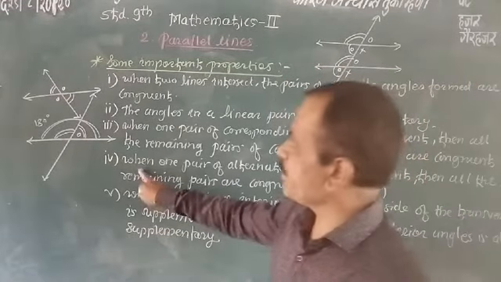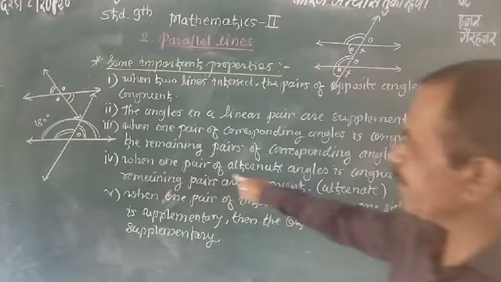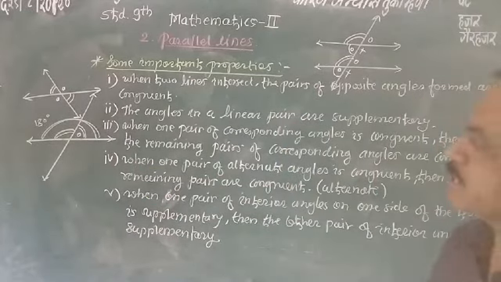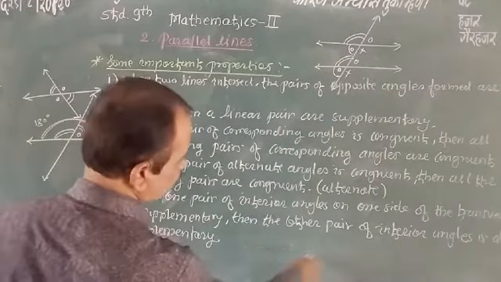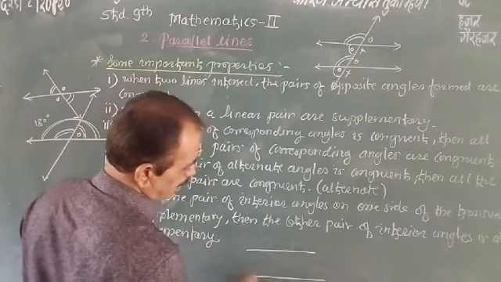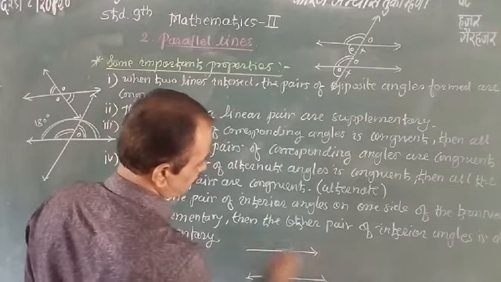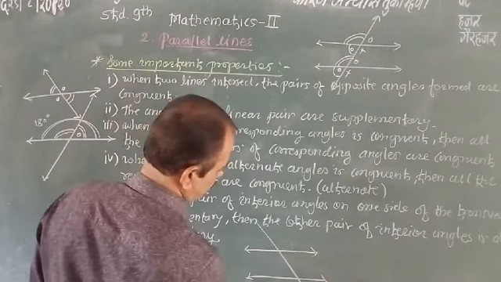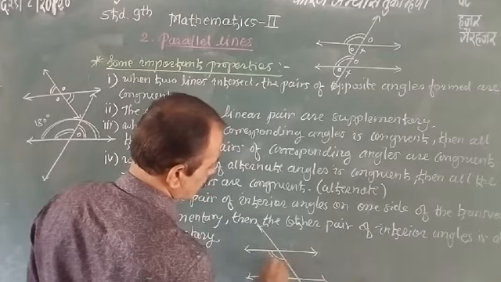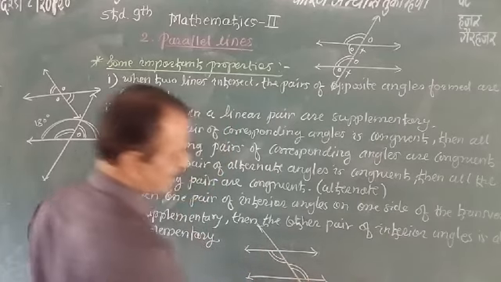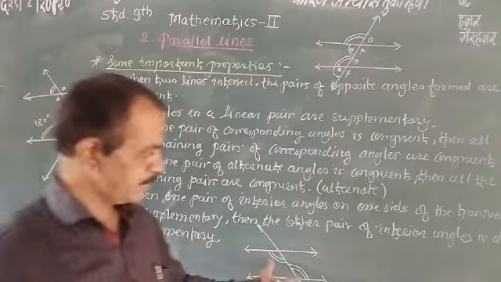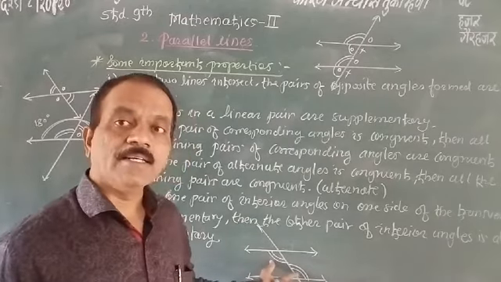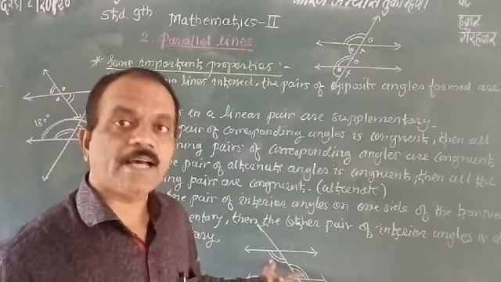Now the next property is that when one pair of alternate angles is congruent. Which are the alternate angles? Look here, these are the two lines and this is the transversal. This is one angle, and this is another angle. These two are interior alternate angles.